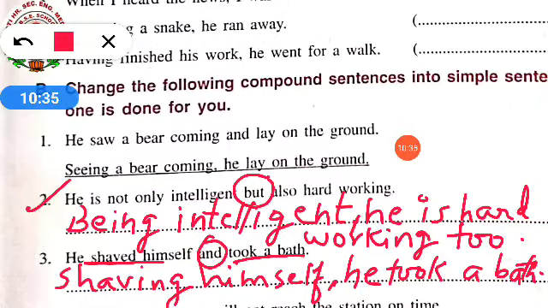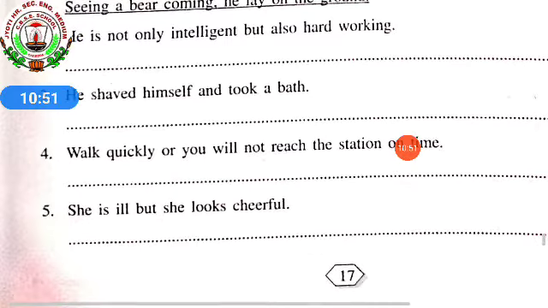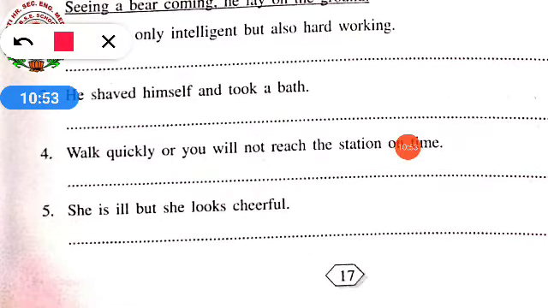Okay? So how do we have to do? He is not only intelligent but also hardworking. Being intelligent, comma, he is hardworking too. Third one, he shaved himself and took a bath. Shaving himself, comma, he took a bath. In this way, you people have to do the fourth and fifth one by yourself. Okay?